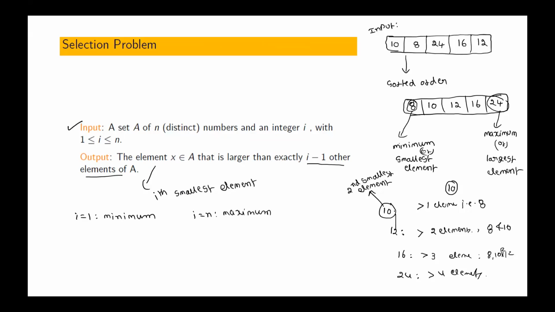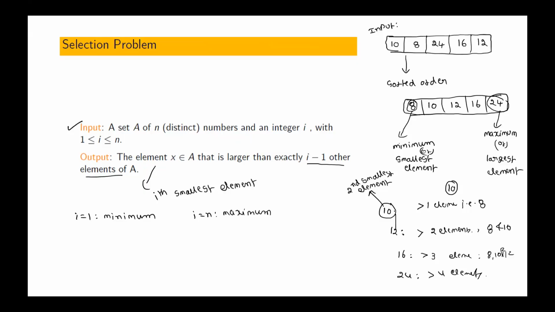What does second smallest mean? It is an element which is greater than exactly one element in the array. What does fourth smallest mean? It is greater than 3 elements in the array.